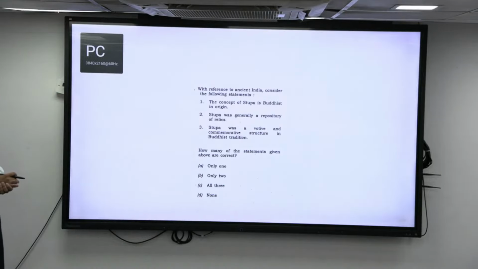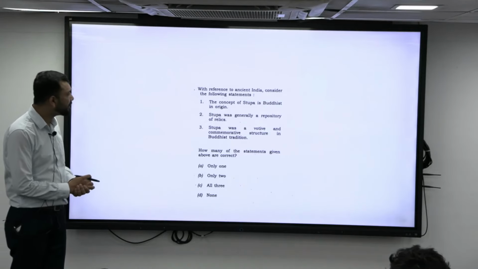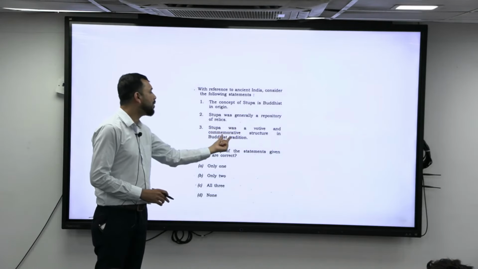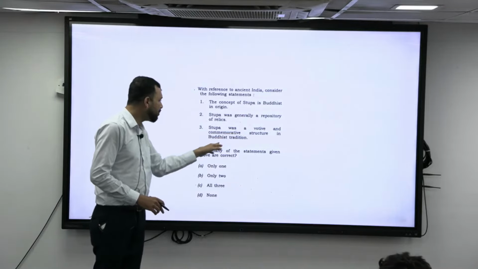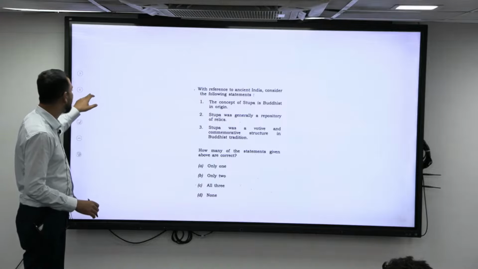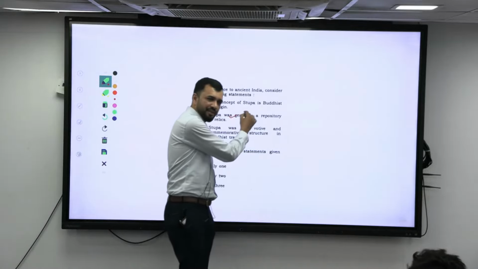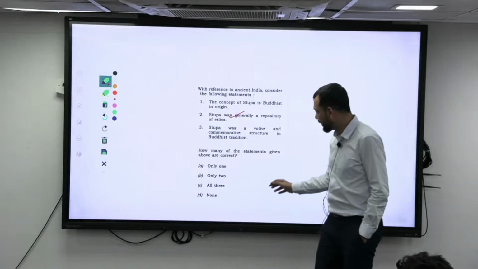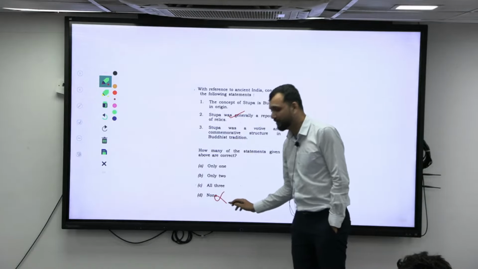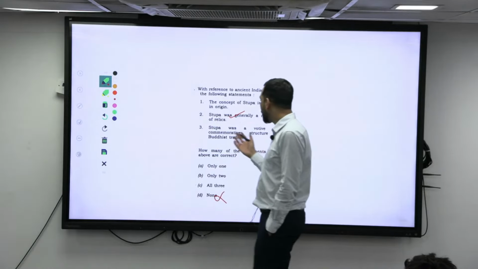Now next, stupa. The concept of stupa is of Buddhist origin. The stupa was generally a repository of relics. Stupa was a votive and commemorative structure in Buddhist tradition. How many statements are correct? It is generally a repository of relics, right? That is correct. So in the exam, now you cannot eliminate anything. The only thing I can eliminate is none. One is correct, right? But I will still be left with 3 options, right? Okay. Now it is a votive and commemorative structure.